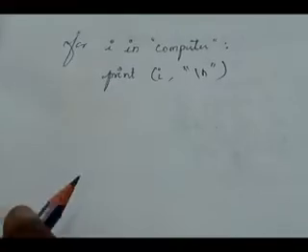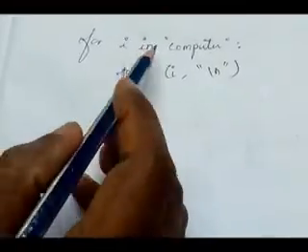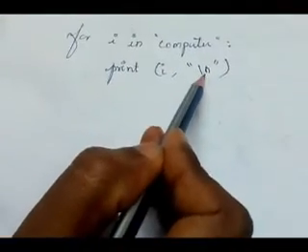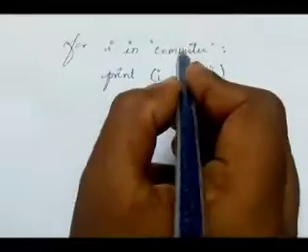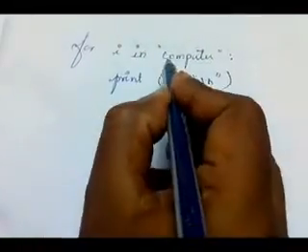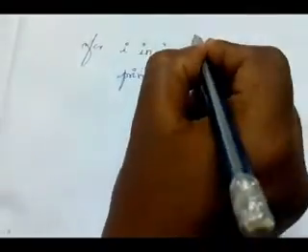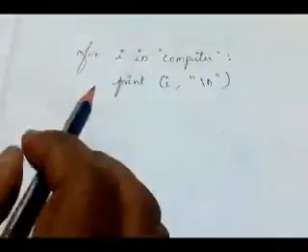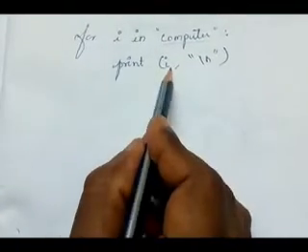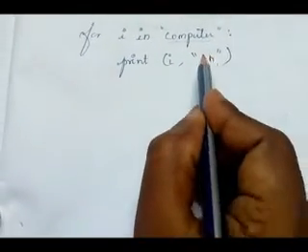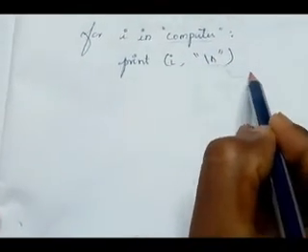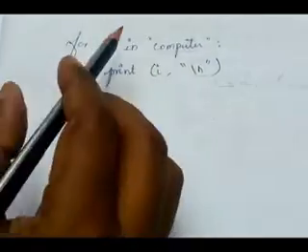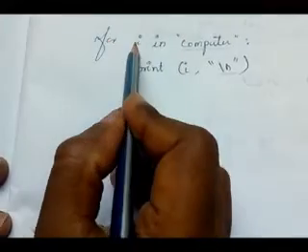Understand? Another example of for loop. See here, for i in computer: print(i, "\n"). Here computer has the values, what are they? C O M P U T E R. That is the sequence. Here print i comma slash n. Slash n represents the new line. It generates a new line. Understand? New line. See here, how it is executing.